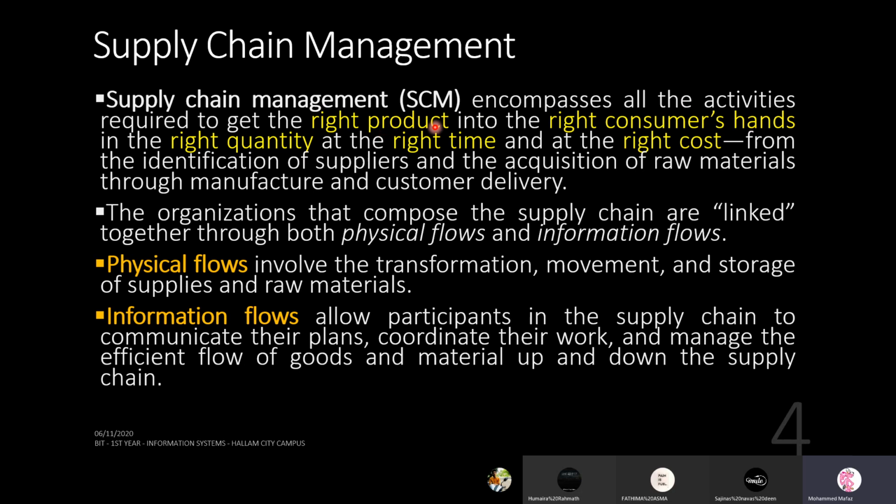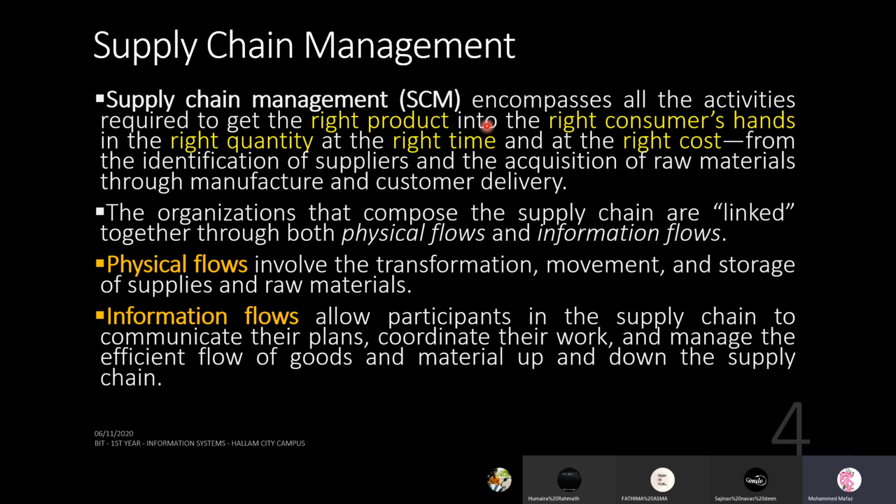So all those important ones are given in a different color. From the identification of suppliers and the acquisition of raw materials through manufacture and customer delivery. So each and every area you can see how do you make these things possible, right?